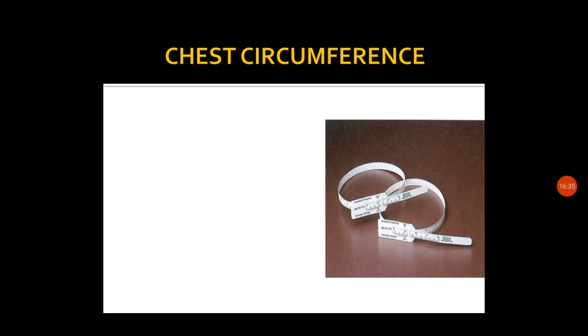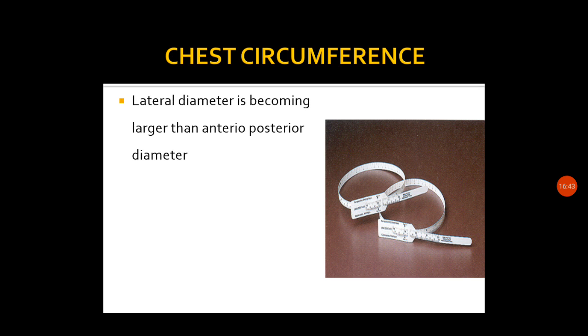Next is regarding the chest circumference. So already we have seen that growth assessment. Next point is chest circumference. So lateral diameter is becoming larger than anteroposterior diameter. So when you are observing the newborn's chest, it is cylindrical in nature. Cylindrical in nature, that means the anterior posterior diameter is equal to the mediolateral or the lateral diameter. So that is the cylindrical.